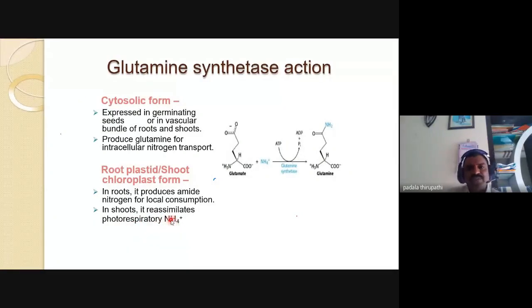So these are the two forms: the cytosolic form of glutamine synthetase and the root plastid and shoot chloroplast form. In roots it is local consumption of amide nitrogen, and in shoots it reassimilates photorespiratory ammonia. So this is about the glutamine synthetase reactions we observed.